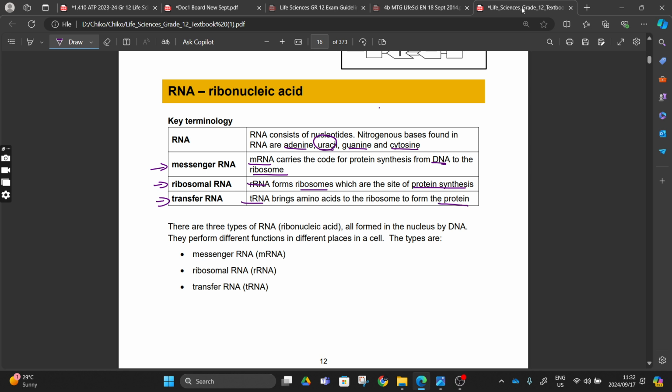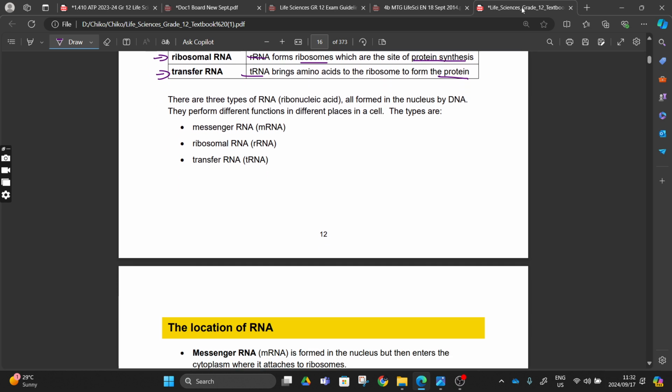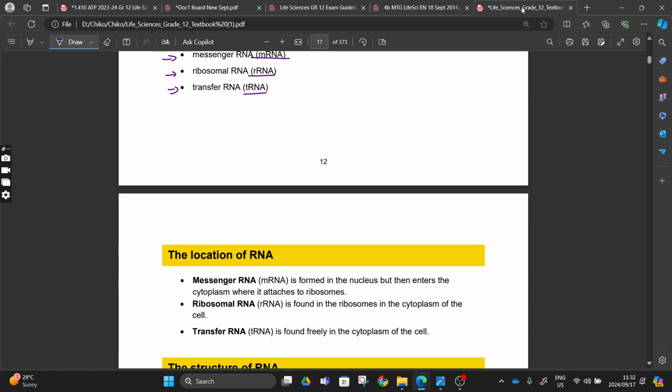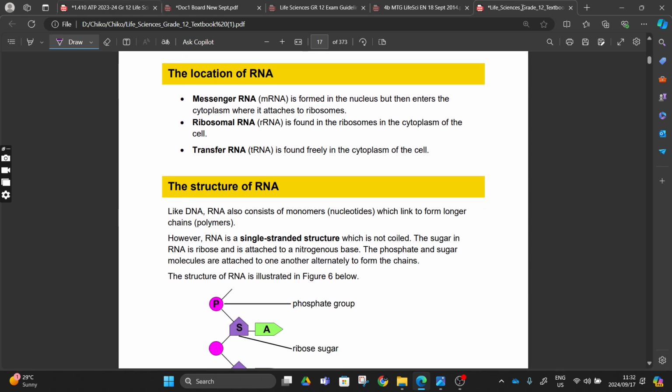As you can see, we're also going to do this tomorrow during our protein synthesis. Then we'll be talking about this tRNA and mRNA. So let's move on. There are 3 types of RNA: messenger RNA, ribosomal RNA, and transfer RNA, abbreviated as follows, right? But where are they located, this RNA of ours?